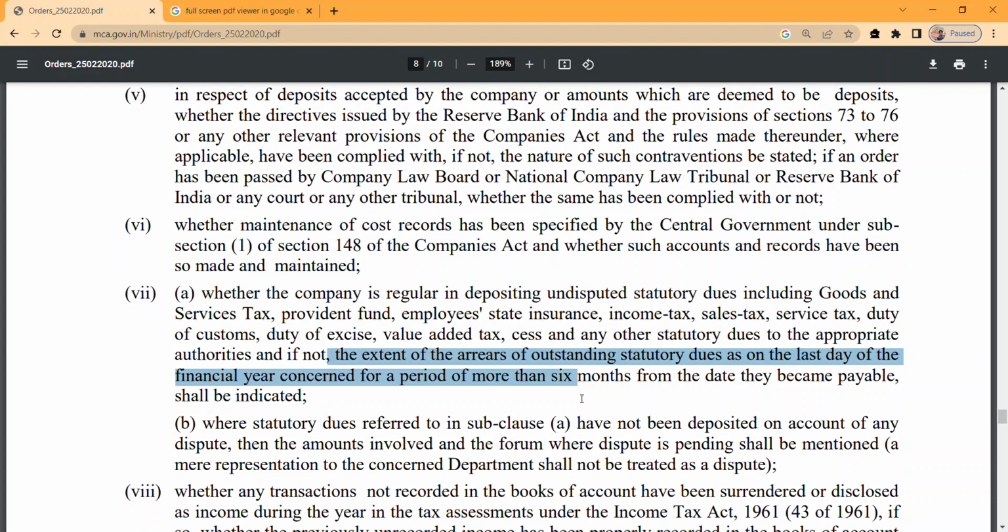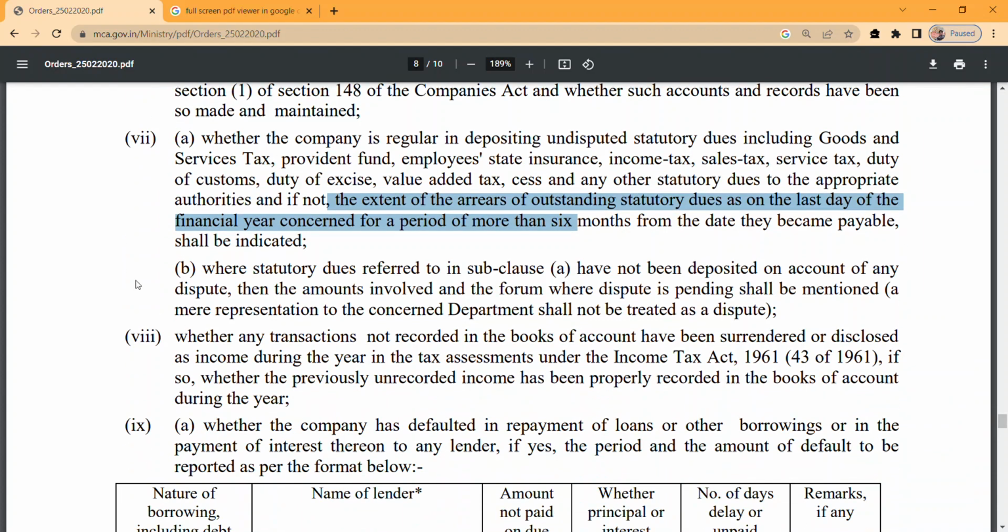So we need to specify that. Is there any amount on the last day of the year, like 31st March, which has been pending for more than 6 months from the date it became payable to the authority?